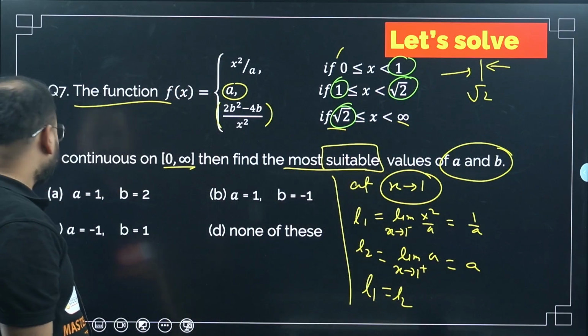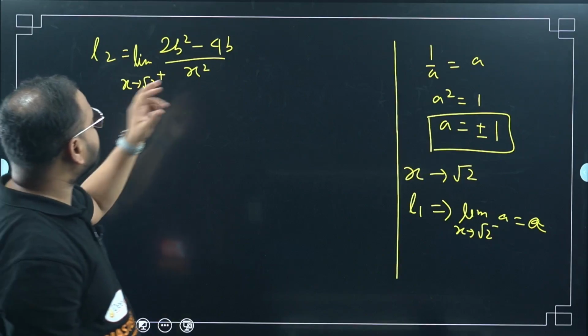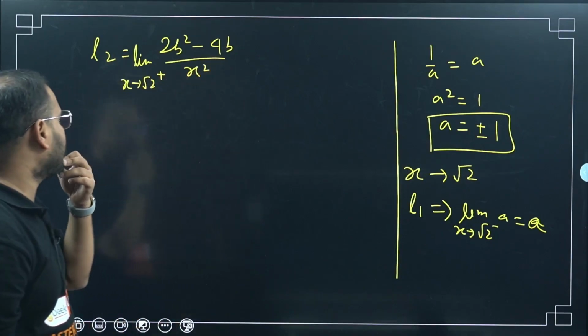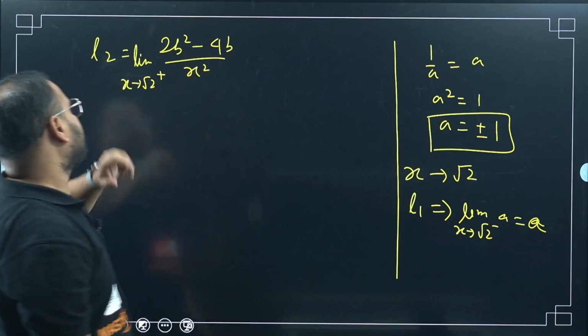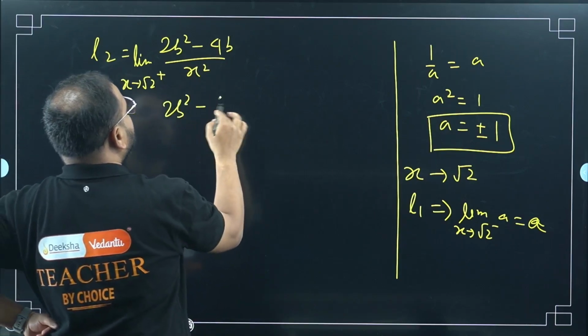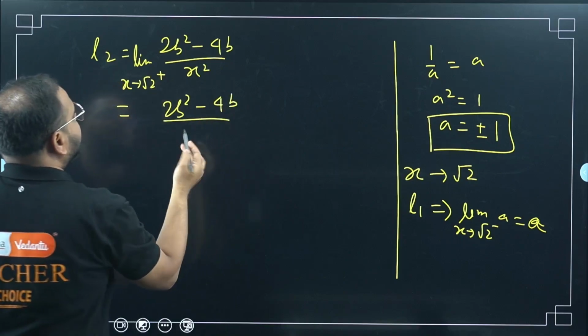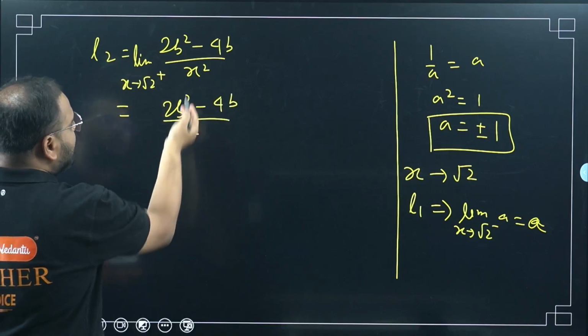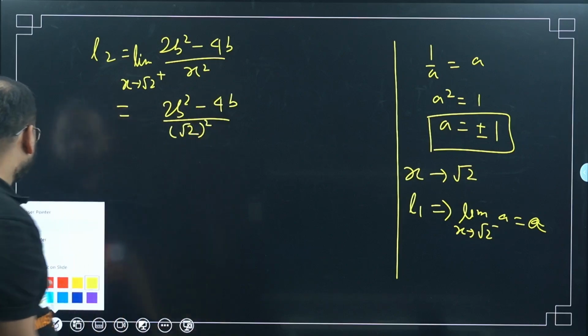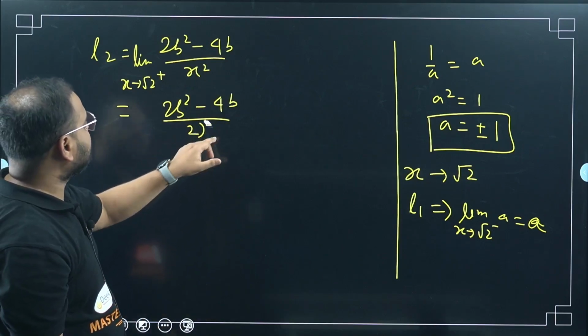Okay, sir. Is there an indeterminate form here also? Please check. No, sir. If I put x as root 2, the denominator will become simply 2. So not indeterminate form. Simplifying, I get 2b square minus 4b upon 2. Root 2 square is what? Simply 2.